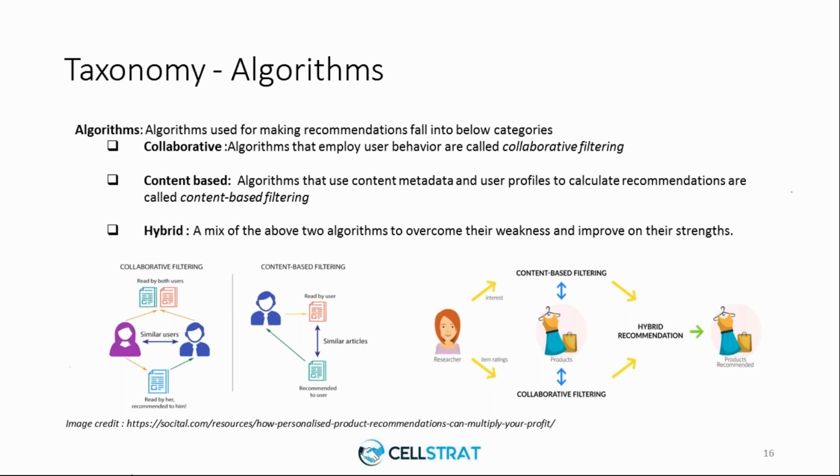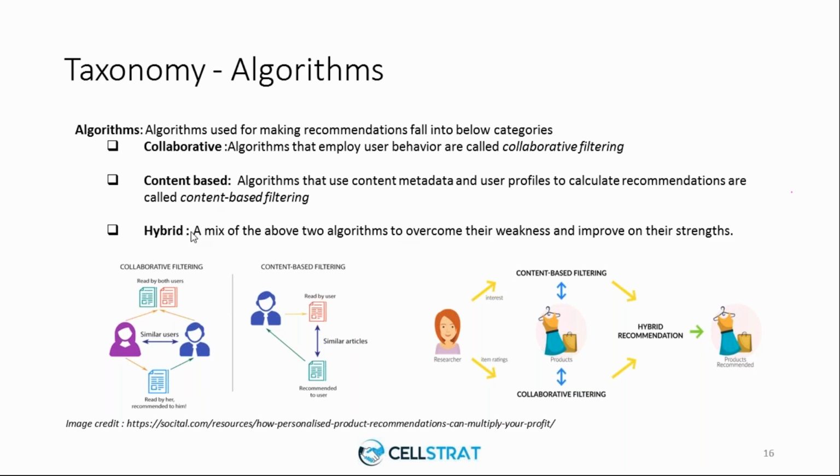Any item will have a lot of different attributes, whether it is books, movies, or the items that you purchased. If you like one item and there are other items which have similar attributes, the system will start recommending the same. So in this case, an article is read by the user. Let us say it is a political article or a sports related article, then the system will recommend another political or sports related article, simply because you have read an article which has similar attributes. So this is a content based algorithm.